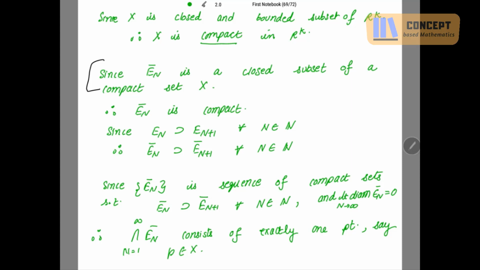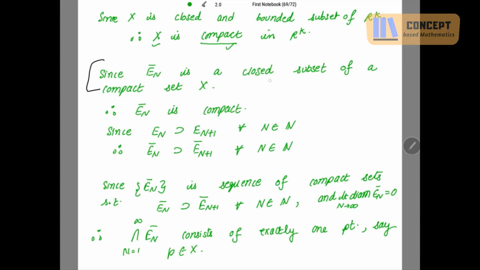And then again we have to just revise, we have to just write the similar proof which we have done in the theorem before this theorem, in the last video. The proof is the same because we have found a compact space, and the last theorem is what? That if Pn is a Cauchy sequence in a compact metric space, then it is converging in X. We have to just revise that proof. So we have found a compact space X, and we also have a Cauchy sequence in this X, right? So just repeat the proof.